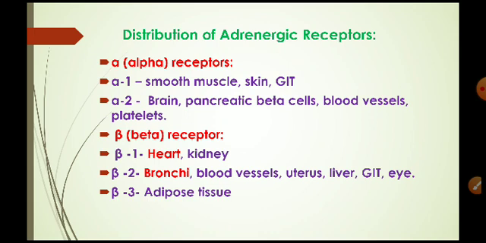Distribution of adrenergic receptors. First, we will see the distribution of alpha receptors. Alpha 1 receptors are located in smooth muscles, skin, and GIT. And alpha 2 receptors are present in brain, pancreatic beta cells, blood vessels, and platelets. Then beta receptors: beta 1 receptors are mainly present in the heart and kidney. Beta 2 receptors are located in the bronchi, blood vessels, uterus, liver, GIT, and eye. And beta 3 receptors are present in the adipose tissue.